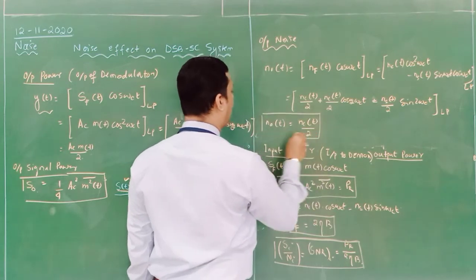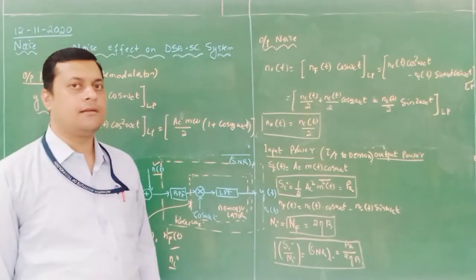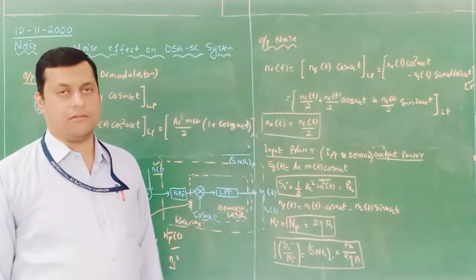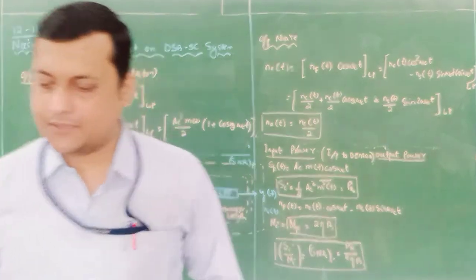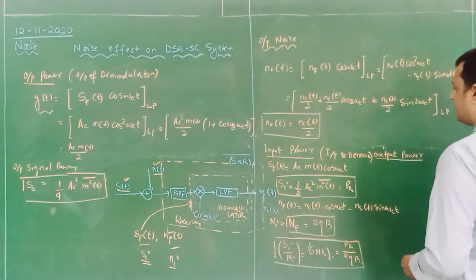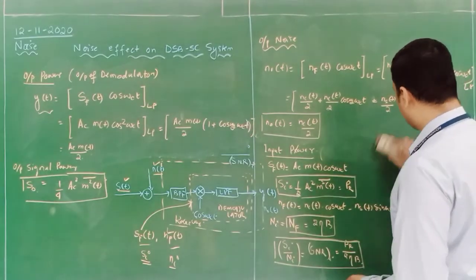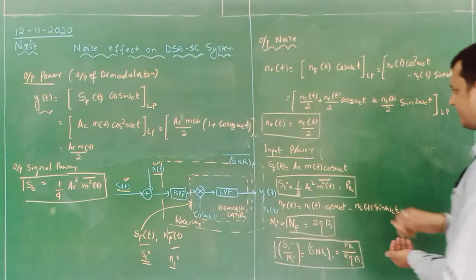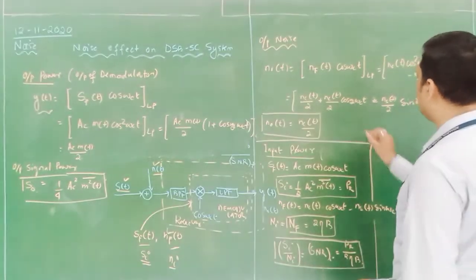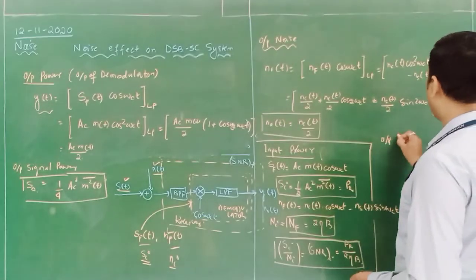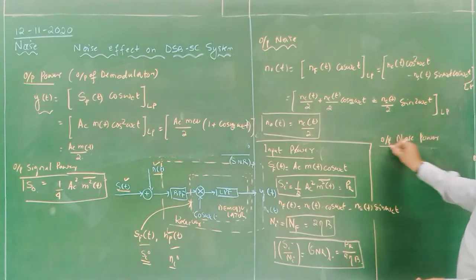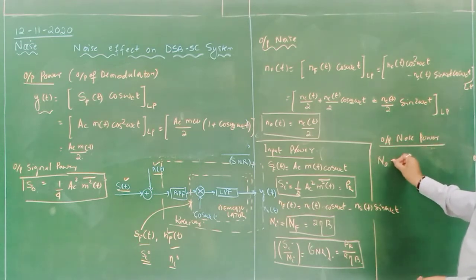So this is my output signal. Then for the output noise signal, I need to calculate the power content in this particular signal. So output noise power is N naught.